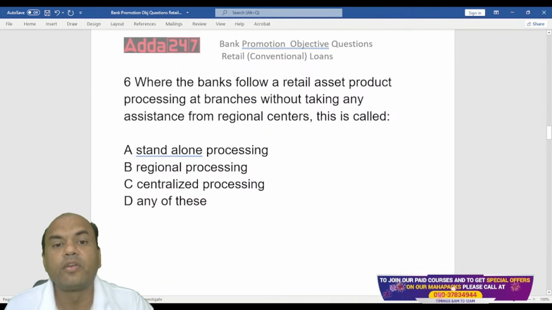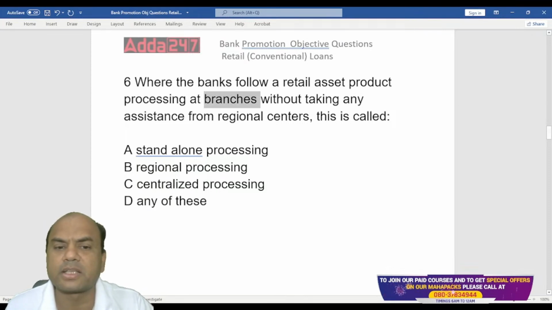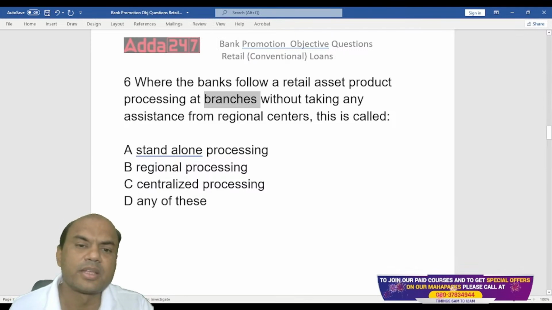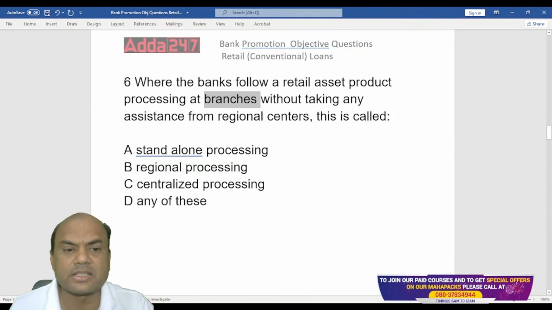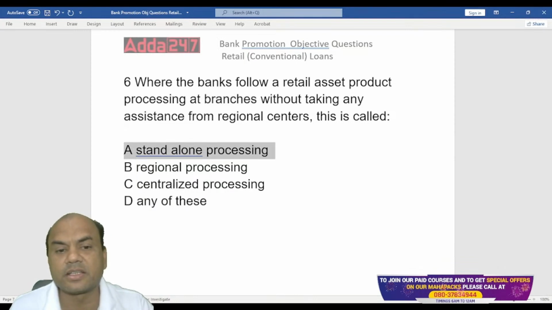Next one. Where the banks follow a retail asset product processing at the branches without taking any assistance from the regional centers. This is called as taking at the branches immediately. At the branches, when I say, then immediate, the answer should be standalone, regional, centralized, or anyone. Simple. Just now I told you what is standalone. Standalone means processing at the branch level, isn't it? So the answer is this A.